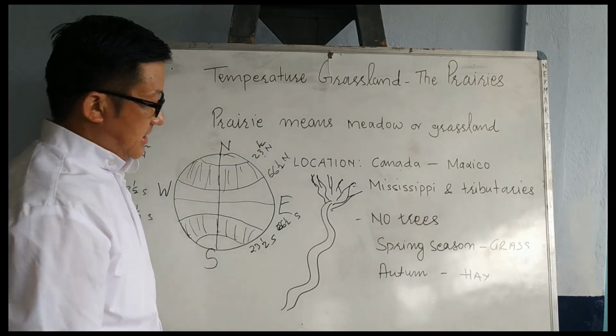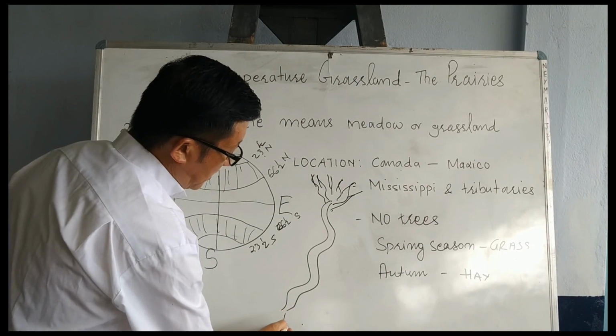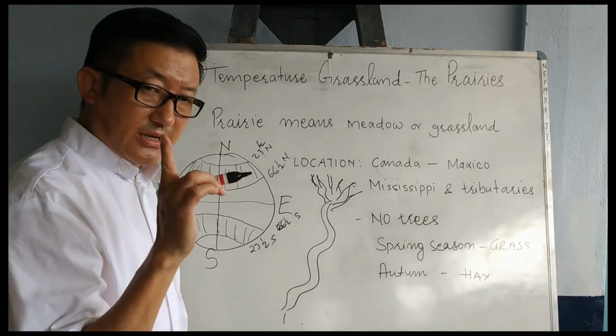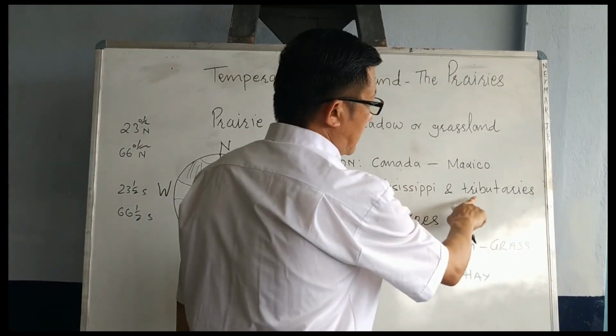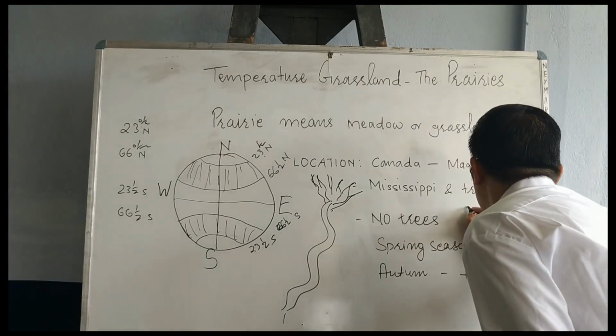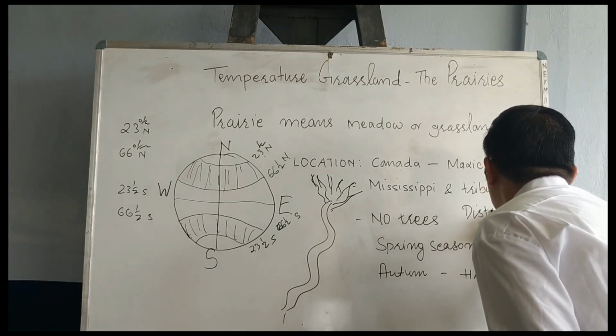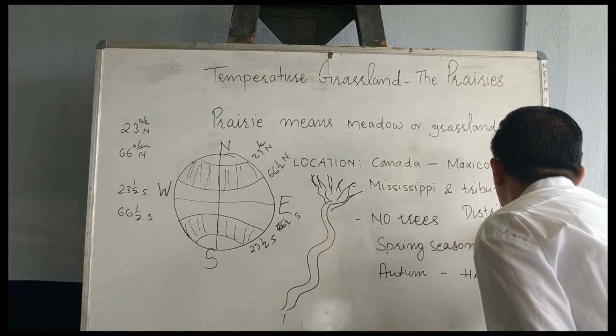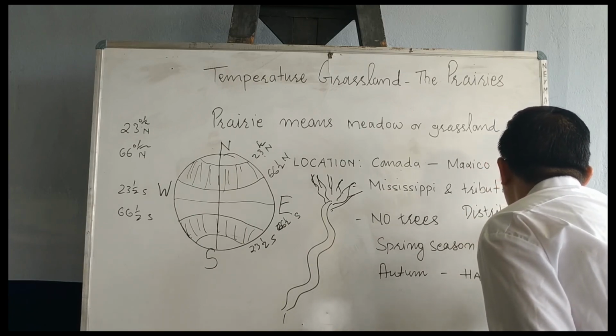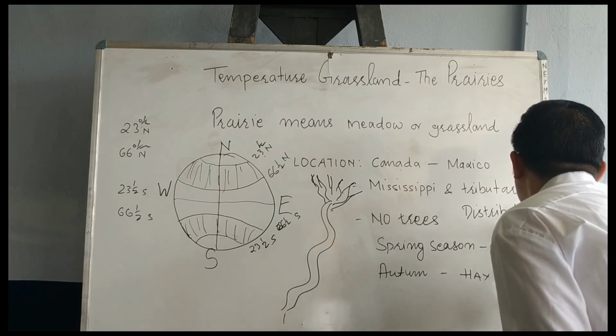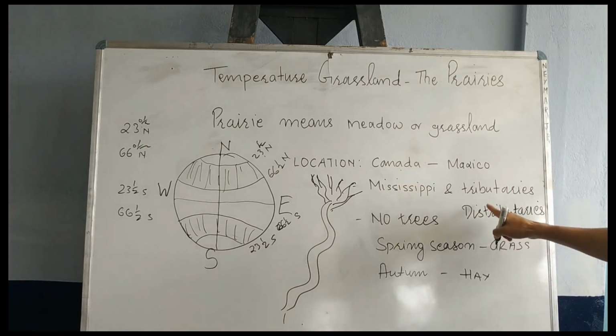Another word I will also introduce to you, and I am writing it here: distributaries.